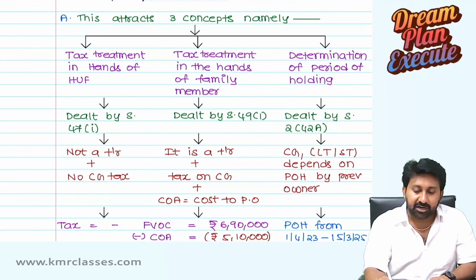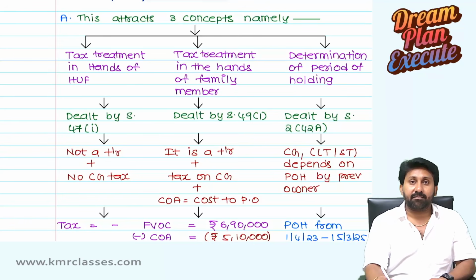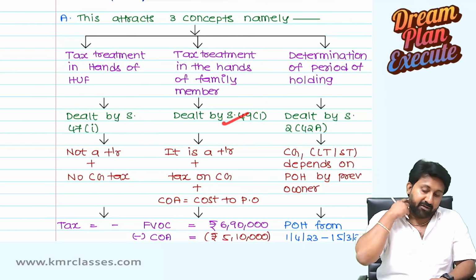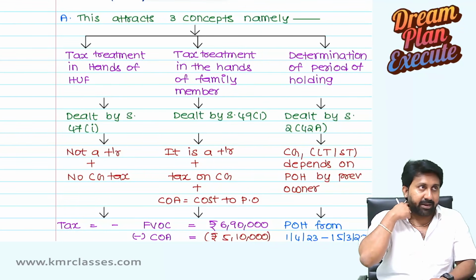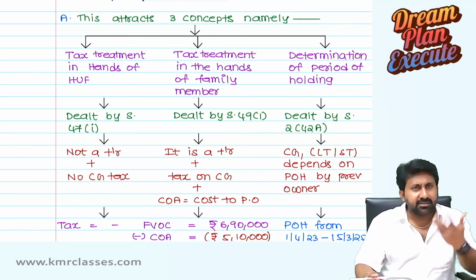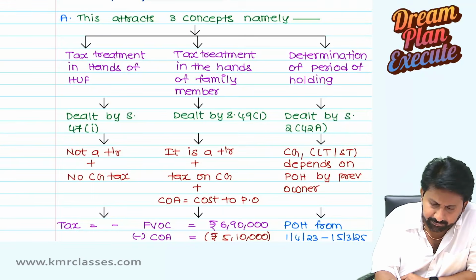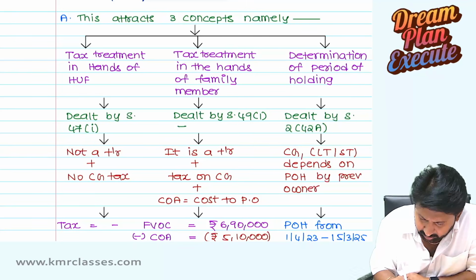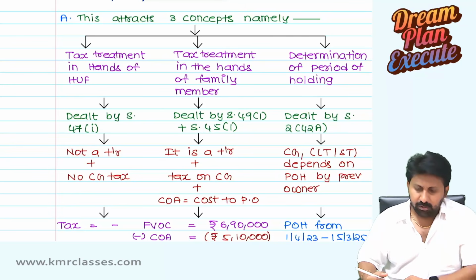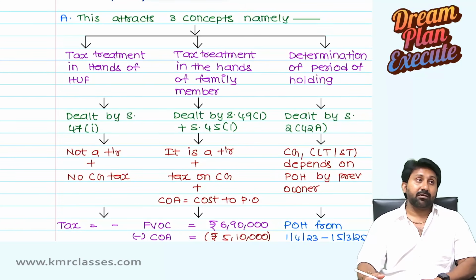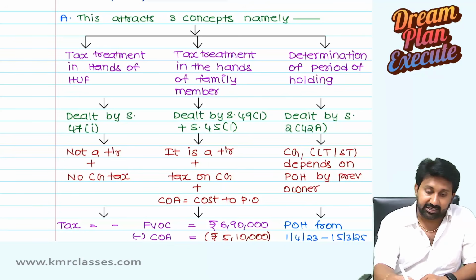Next, tax treatment in the hands of the family member, dealt with by 49(1), and section number 45 as well. Next, the period of holding that we need to understand, section 2 clause 42A.